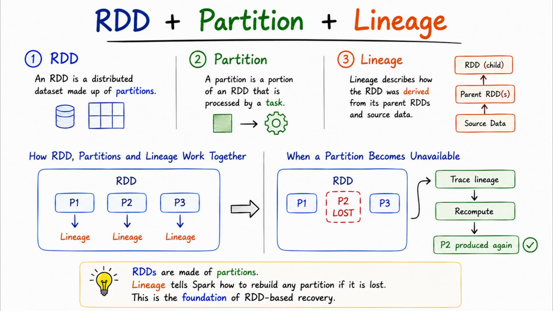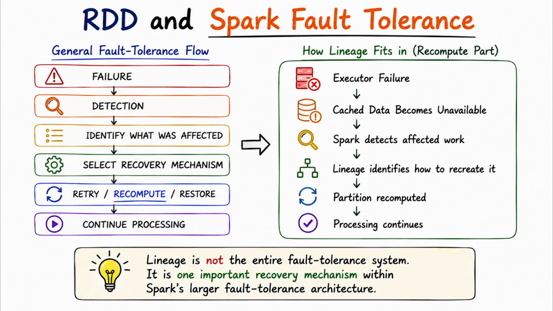RDD, partition, and lineage. Let's pause and connect the 3 concepts we've covered. The RDD is the distributed dataset. The partition is the portion of that dataset processed by a task. And lineage is the dependency information that helps Spark determine how a lost partition can be recomputed. Put those 3 together, and you have the foundation for understanding RDD-based recovery.